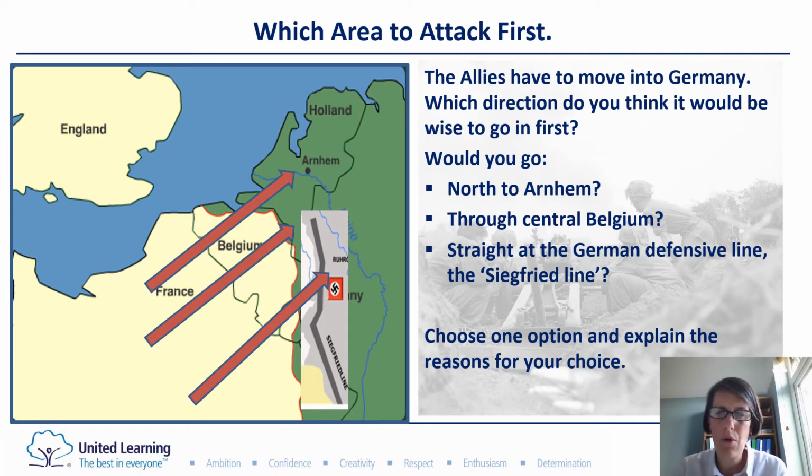So have a think about which one you would do and why. Remember, you're trying to get to Germany. You're trying to get into the main part of Germany, which is here. So have a think about which way you might go. So write down which area to attack first as a subheading, write down your choice and then explain why.